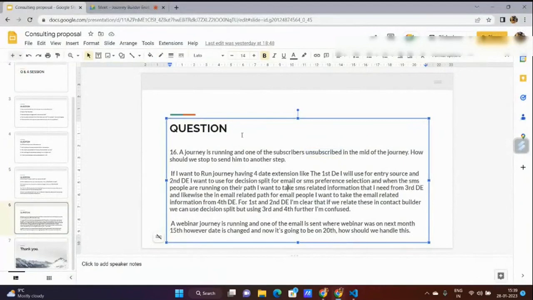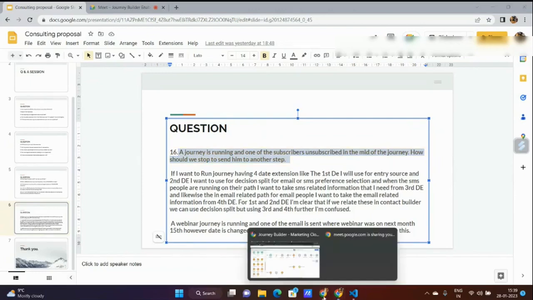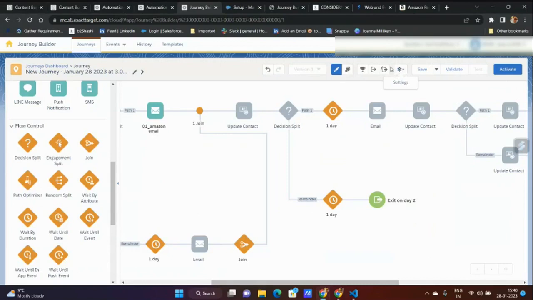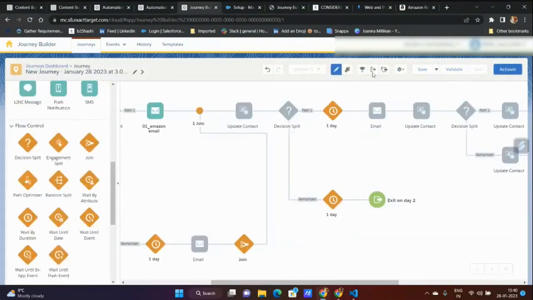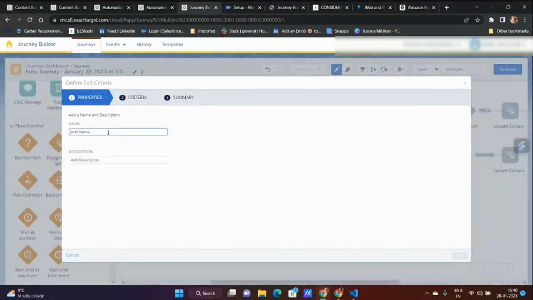It will require another enablement on unsubscription, I think: what things can be done with unsubscription, when you can use a publication list, when you can use all subscriber, or when you can design your own data model, which I follow. If somebody asks me to define unsubscription, I'm going to design my own data model. That's why in Journey Builder, if somebody has to unsubscribe or do something, I have this exit criteria. This one is for mobile, but for email, this exit criteria, which I've discussed.